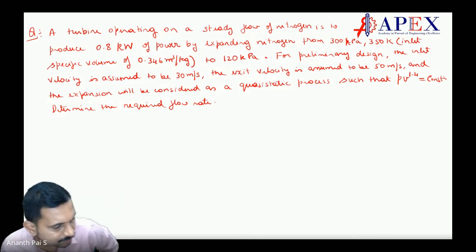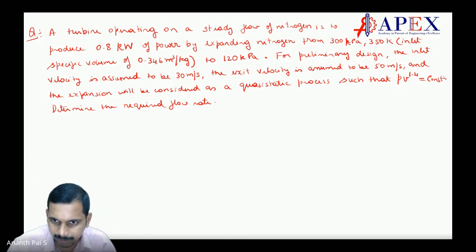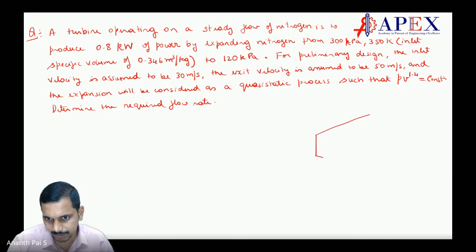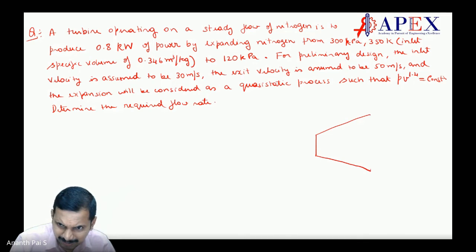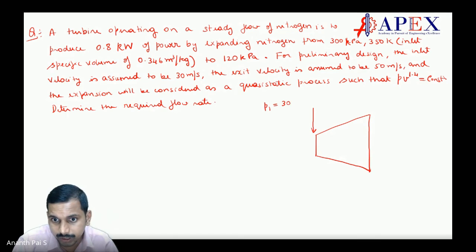Simple and straight. So what is happening? A turbine is there. Whenever we put it like this, there is expansion in a turbine. So the inlet here goes with P1 is equal to 300 kilopascal. And then T1 is equal to 350 Kelvin.